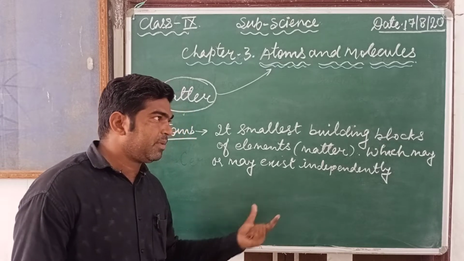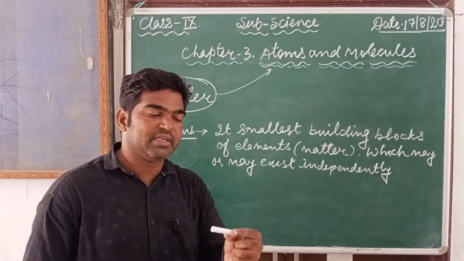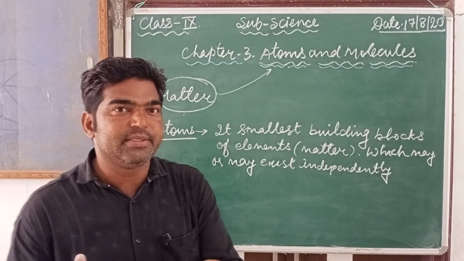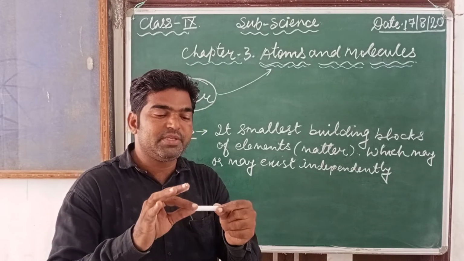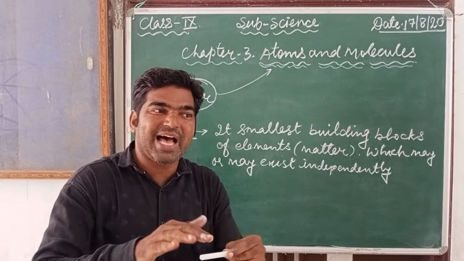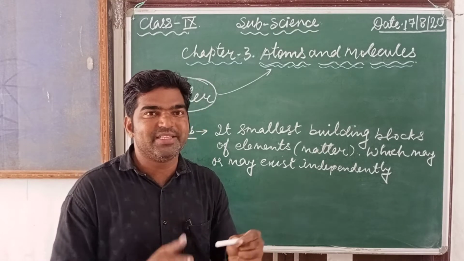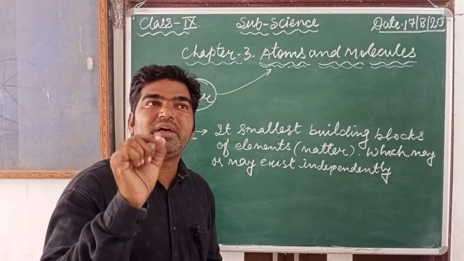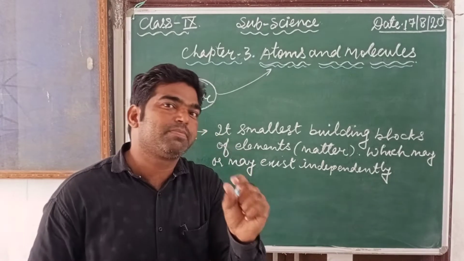Maharishi Kanad said that if we take one piece of matter, suppose a piece of chalk, and continually divide it into smaller pieces, finally a stage will come when the chalk can no longer be divided. After dividing so many times, we finally find a smaller unit that cannot be divided further.